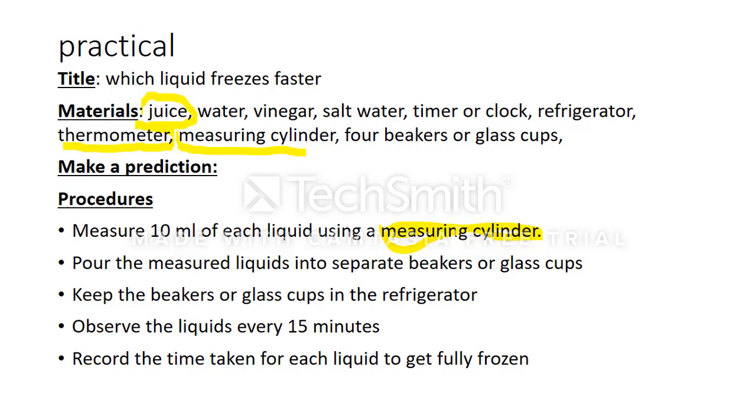Make sure the volumes are the same, and then you keep your glass cups or beakers in the refrigerator, and you observe the liquid every 15 minutes. Every 15 minutes you open the fridge and see which liquid is freezing, and then you record the results, which one freezes faster than the other. And you record the time taken for each liquid to get fully frozen.